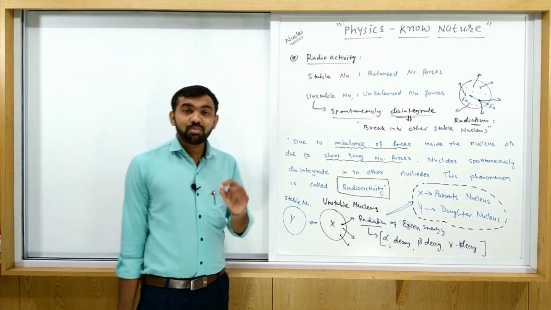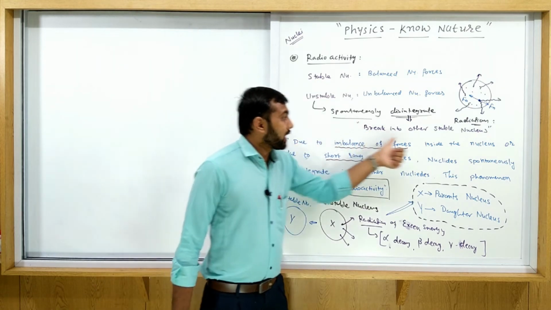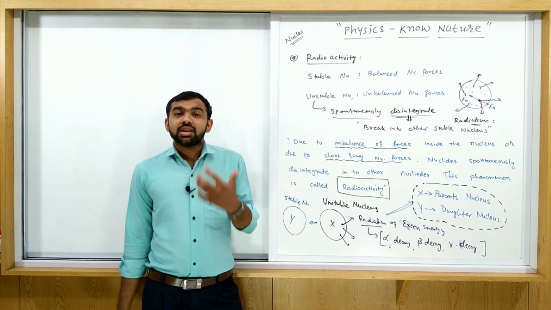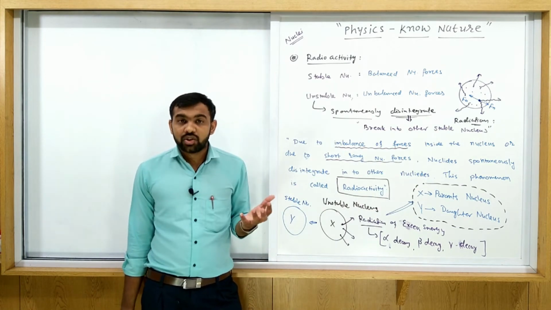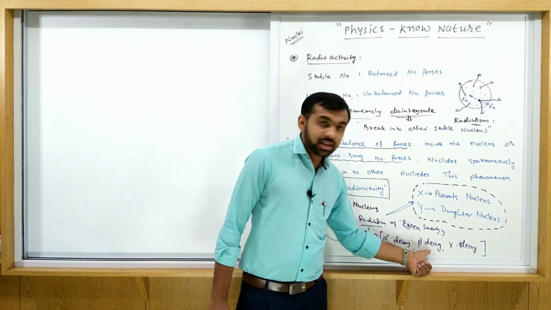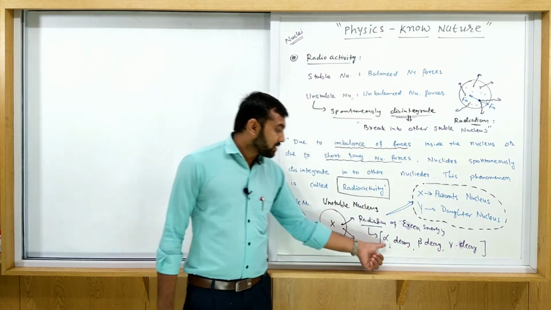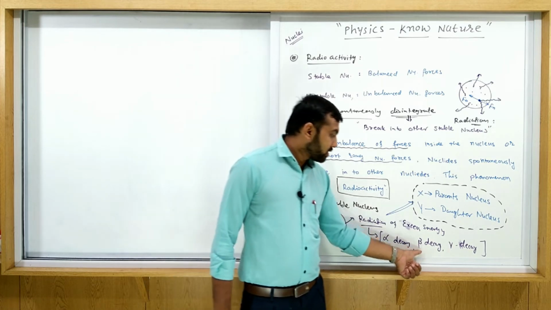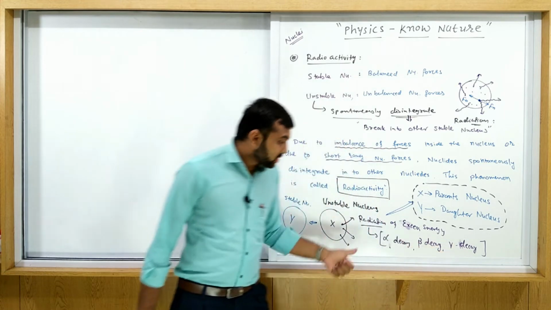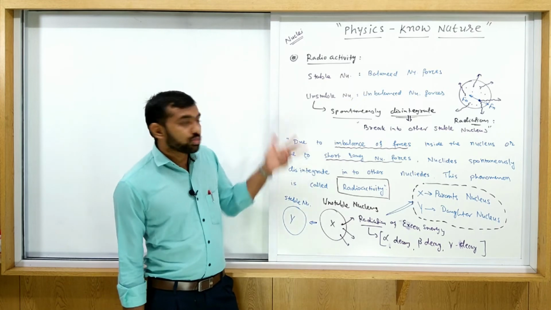Okay, so this is the simple radioactivity process, and when this X breaks into the stable nuclei, some energy must be released from the nuclei, and this energy is released in the form of radiation. Which type of radiation? The first one is alpha radiation, second is beta radiation, third is gamma radiation. Alpha radiation is generally known as alpha decay, beta radiation as beta decay, and gamma radiation as gamma decay. These three are quite important topics we will discuss after completion of the radioactivity topic.